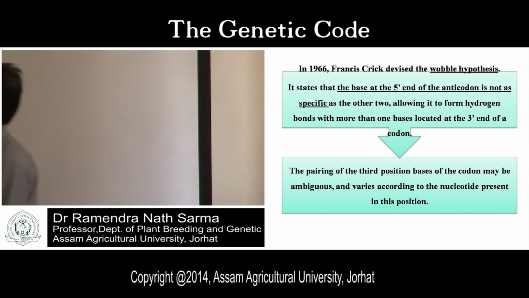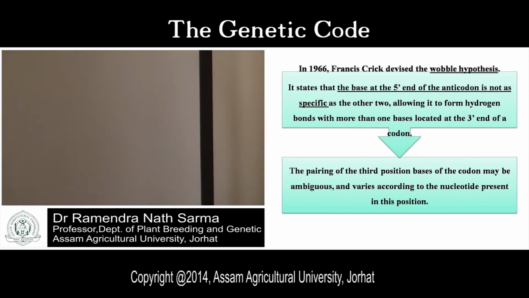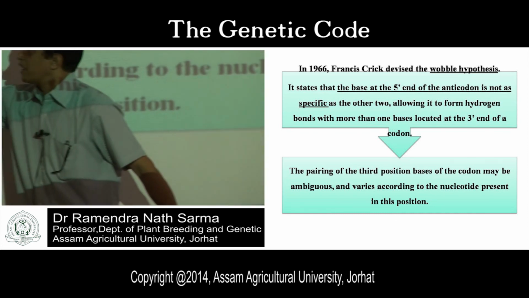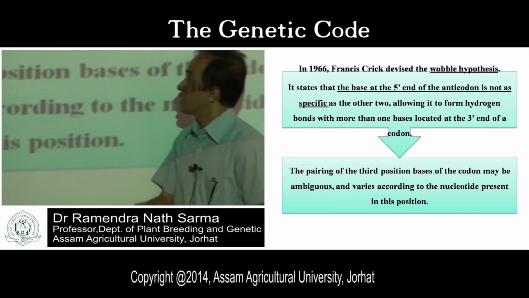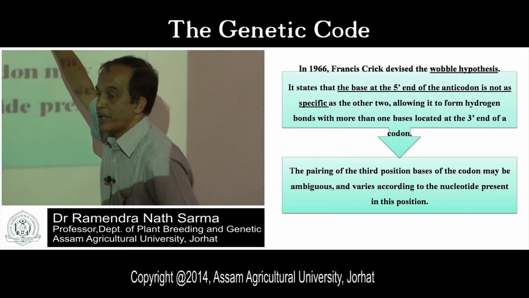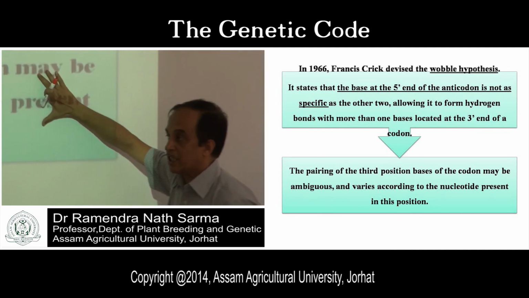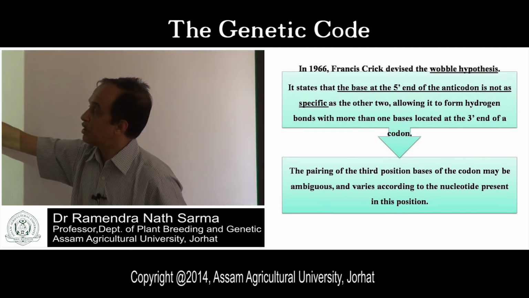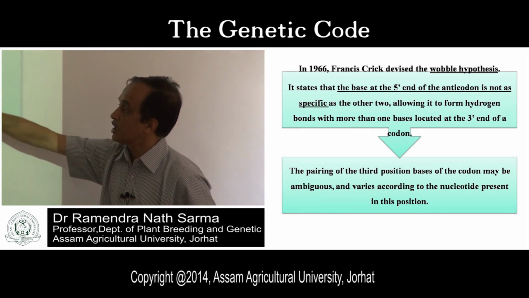This is important. What I explained is that this sentence is important. What is the Wobble hypothesis? That the pairing of the third position bases of the codon is ambiguous. Forget about the first part. Look at this, what I explained here: the base pairing of the third position of the base of the codon is ambiguous.